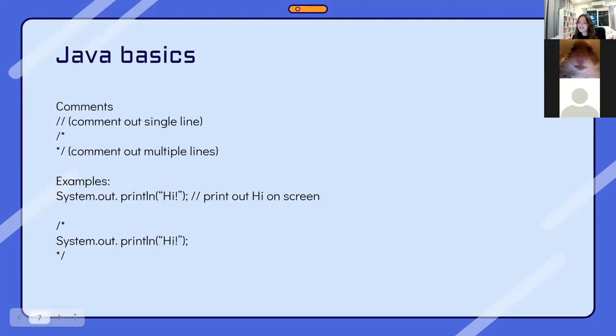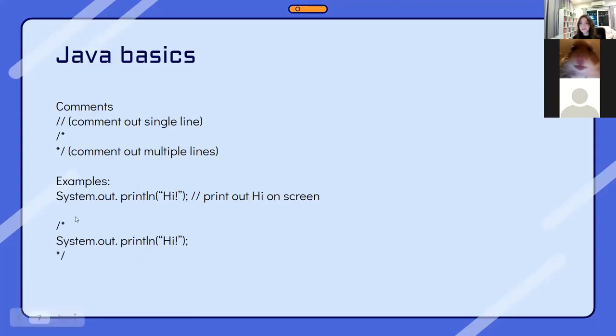Now, comments are extremely useful when it comes to programming. These are the basic notations for comments. So there is this one, 2 slashes, it comments on a single line. And there's a slash and a star, and then a star and a slash, which comments out multiple lines. And in this case, if you need to add more lines than 2, then you would have another star here, which usually your IDE would do for you. But if it doesn't, then it's good to know that you should add another star here too.